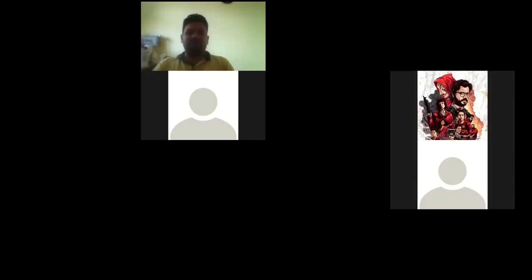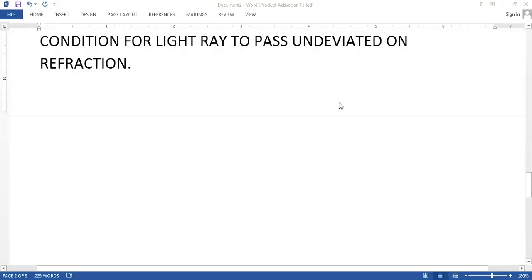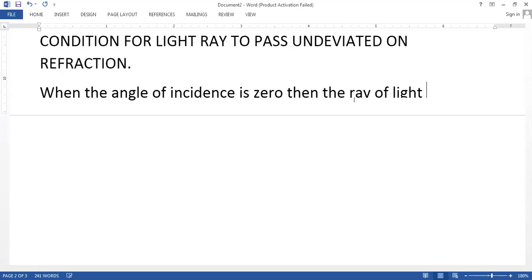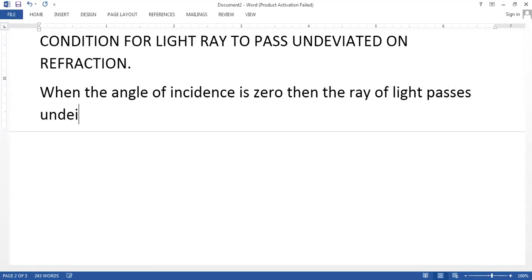Write down the condition. So we have only one condition, that is when the angle of incidence is 0, then the ray of light passes undeviated on refraction.